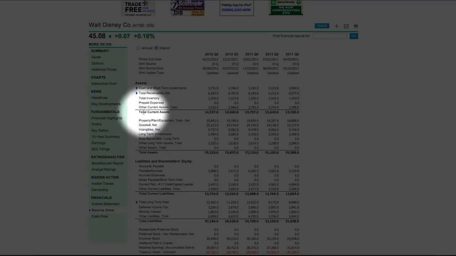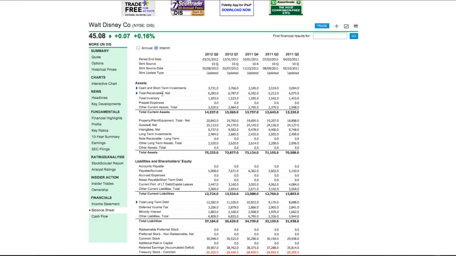At the top, you have the total current assets, and then you have just total assets. When a company lists something in the total current assets, this means that the company will likely convert whatever that is into cash during the next 12 months. Okay, so this $14 billion in total current assets, that's going to be converted to cash in the next 12 months.